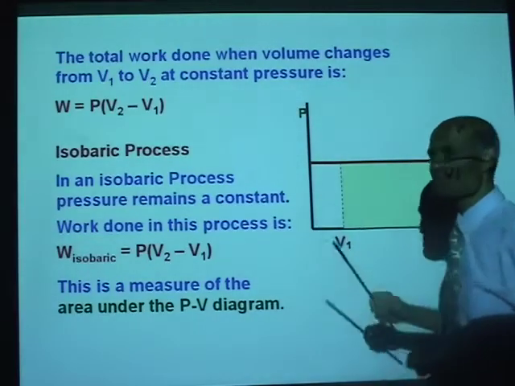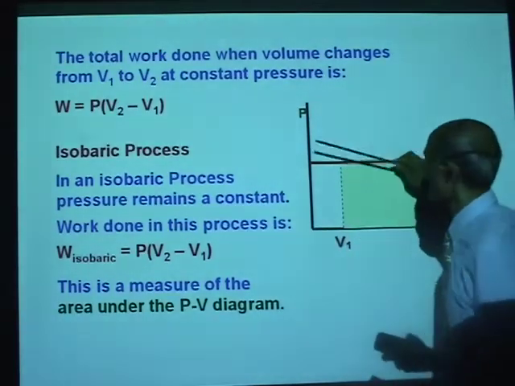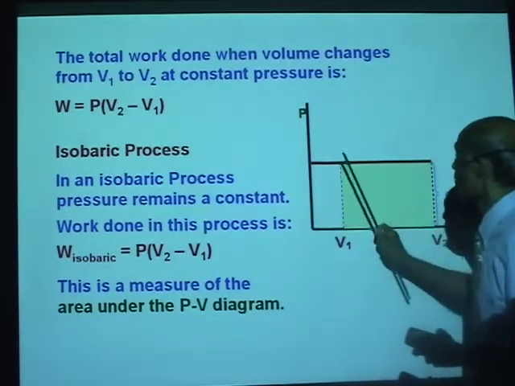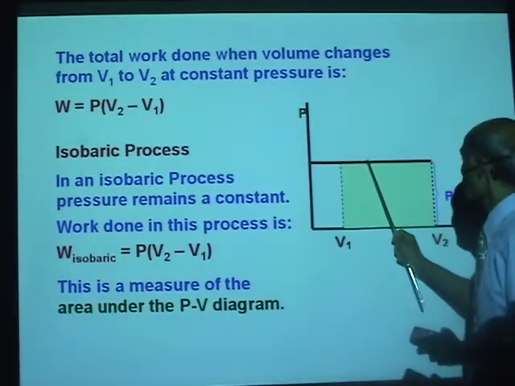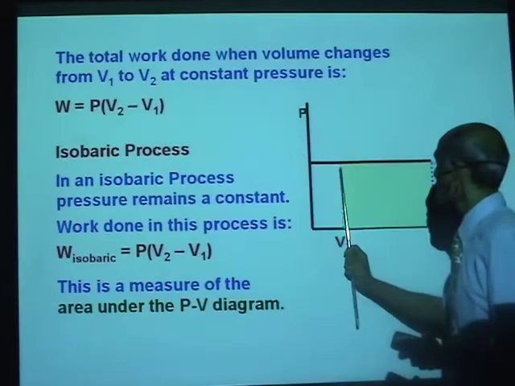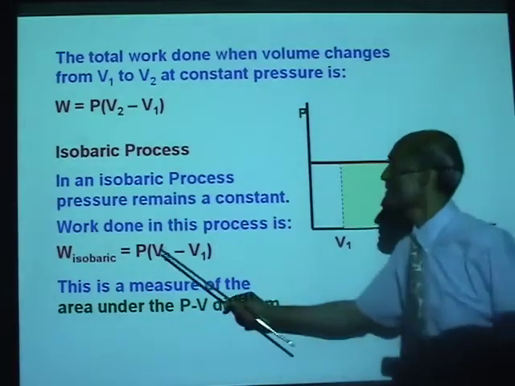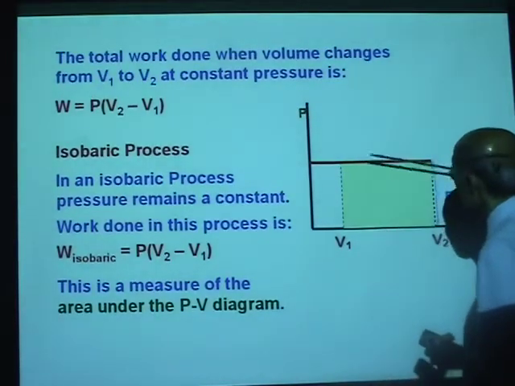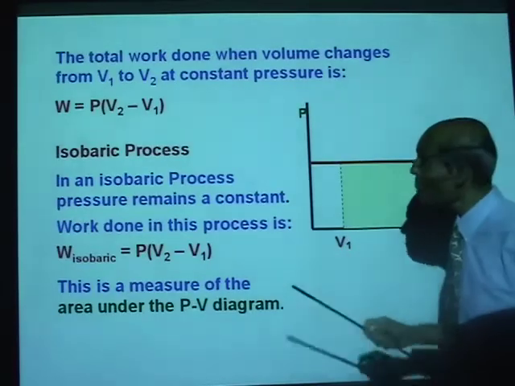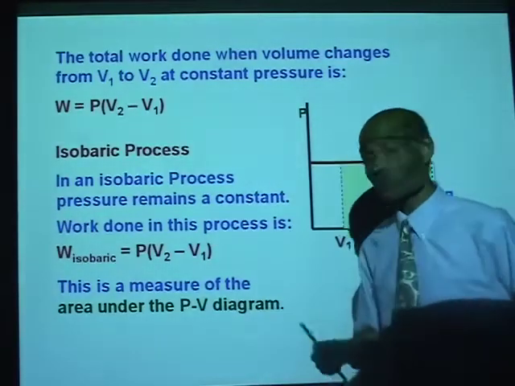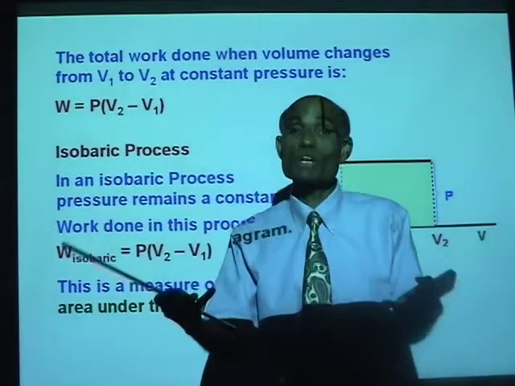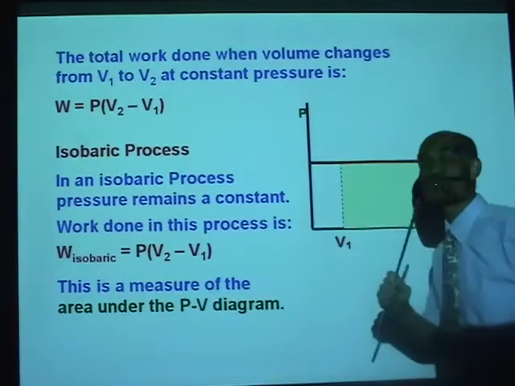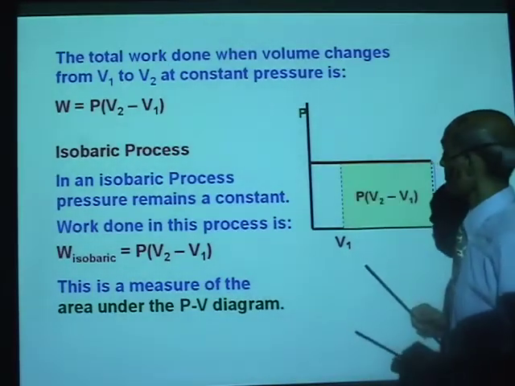Well, what does it mean, area under the PV diagram? This red line is the PV diagram. It's the plot of pressure against volume. Pressure remains a constant and volume changes from V1 to V2. The value P times V2 minus V1 is given by the area under the PV diagram. Very important. It is applicable in any situation. The work done by a system is given by the area enclosed by the PV diagram. All right.